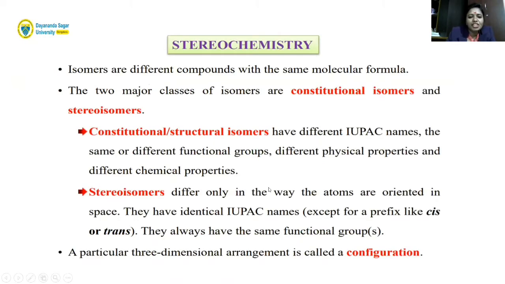Today's topic: Introduction to Stereochemistry. What are isomers? Isomers are different compounds with the same molecular formula. The two major classes of isomers are constitutional isomers and stereoisomers.